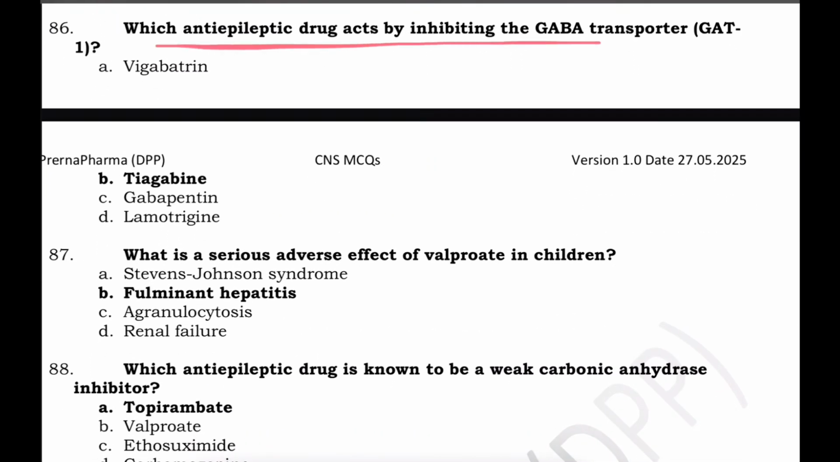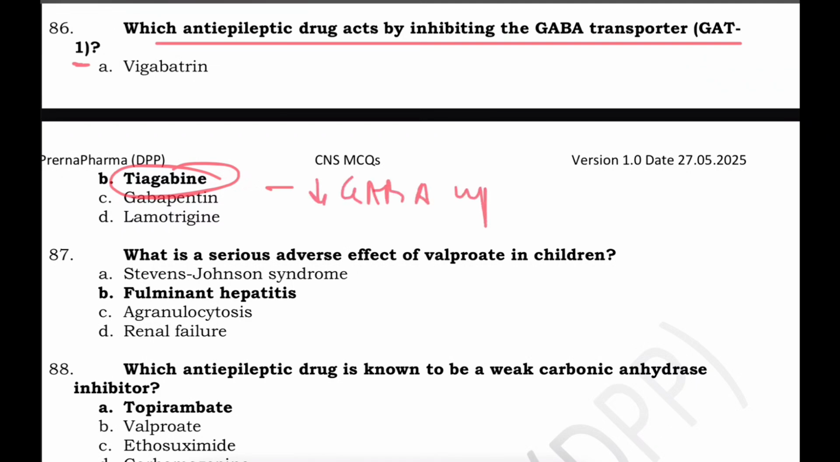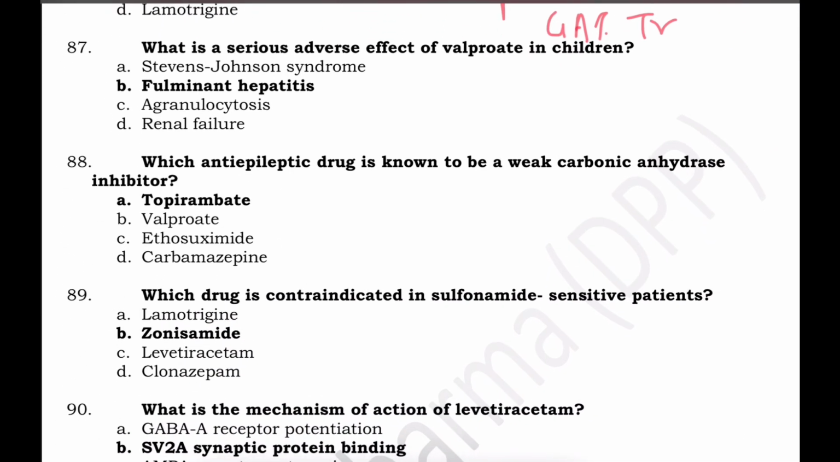Which anti-epileptic drug acts by inhibiting the GABA transporter? Tiagabine inhibits the GABA transporter. Tiagabine inhibits the GABA uptake. It reduces the GABA uptake into the neurons and glial cells by blocking the GABA transporter. So it increases the synaptic GABA.